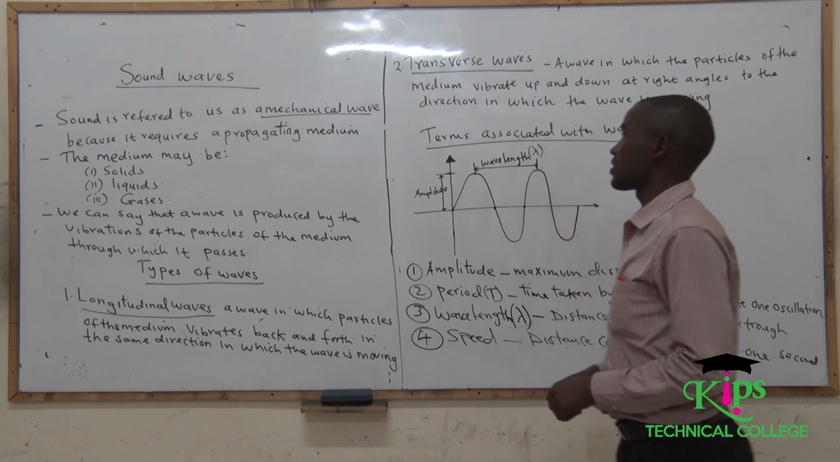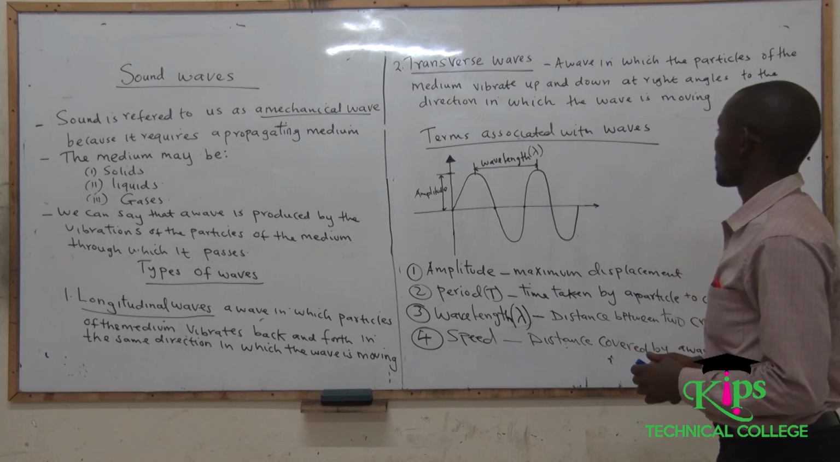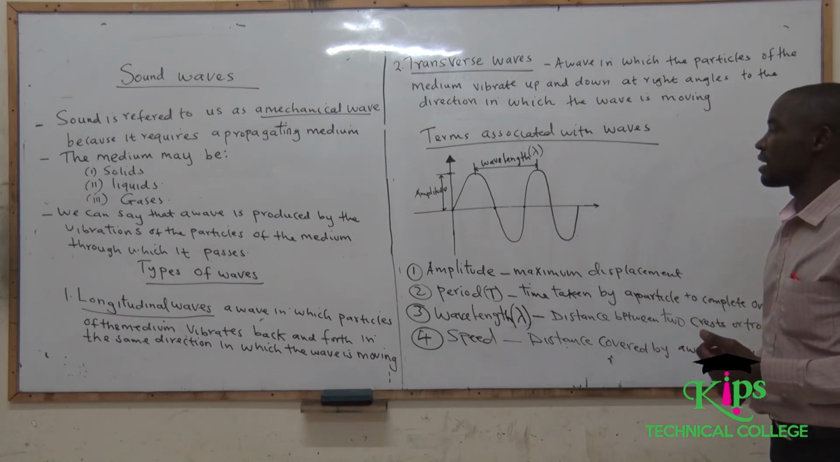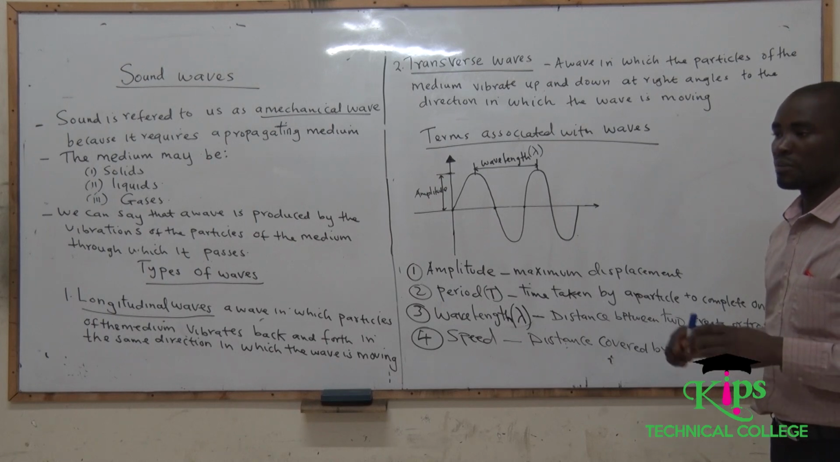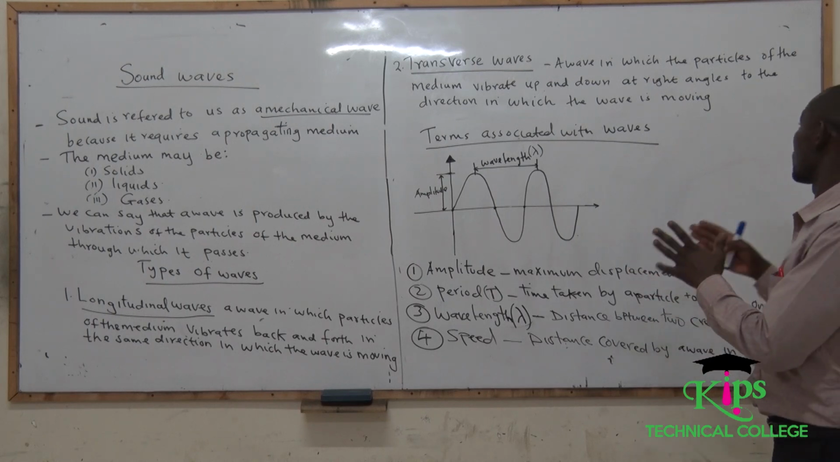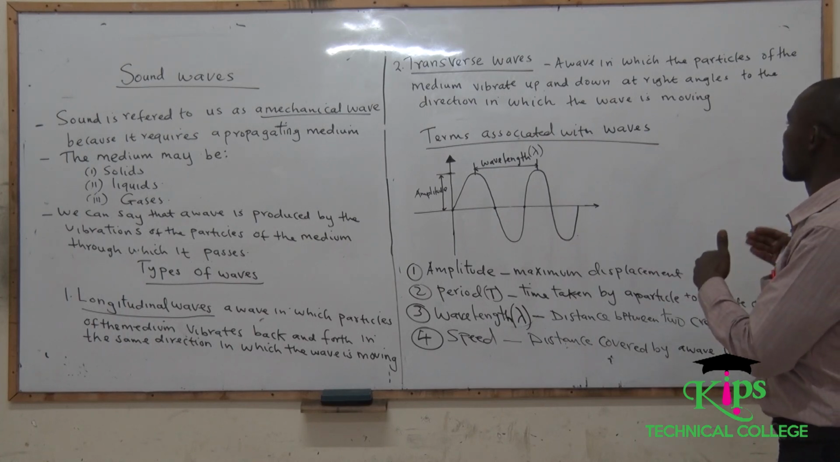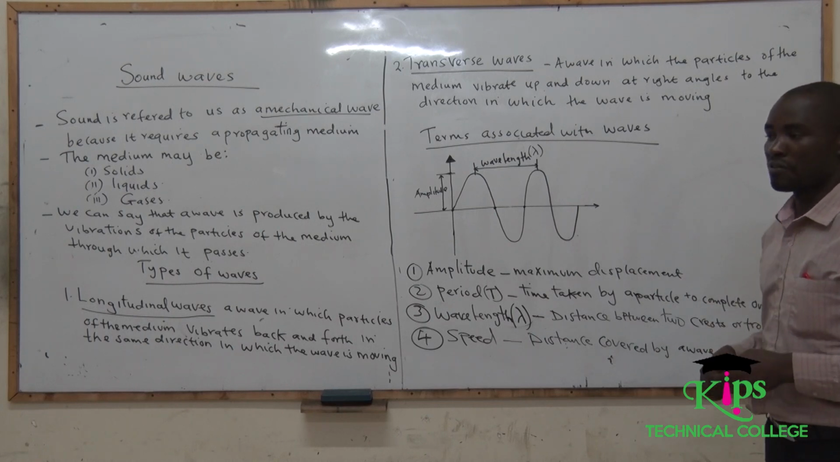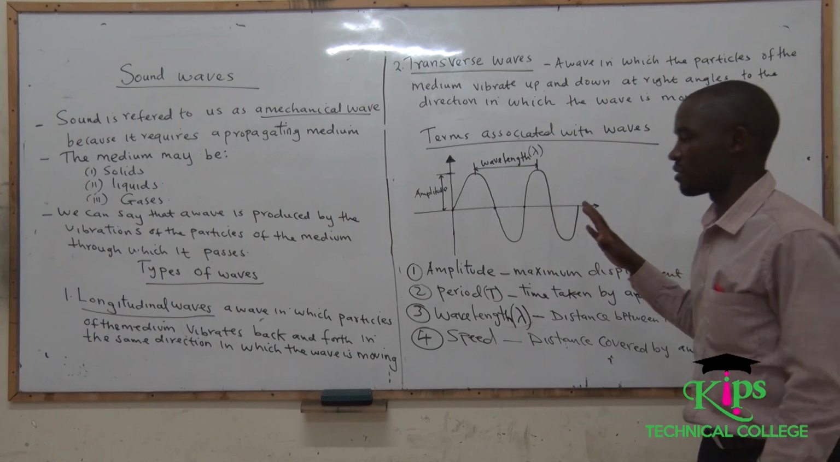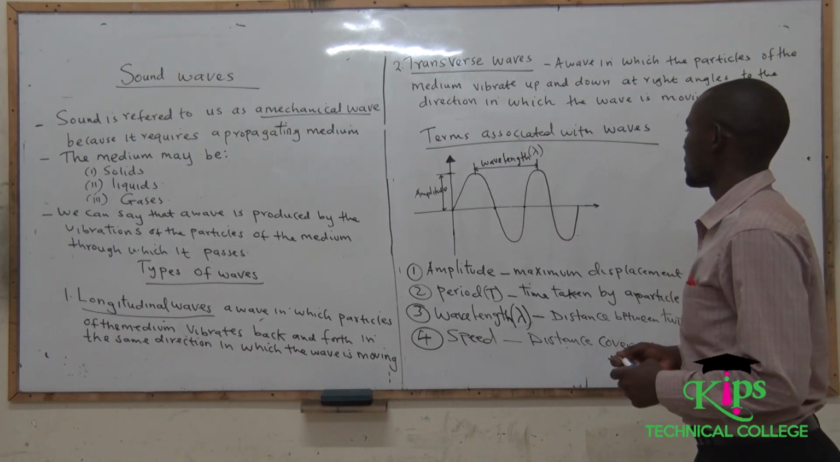We move to the second category, which is transverse waves. A transverse wave is a wave in which the particles of the medium vibrate up and down at right angles to the direction in which the wave is moving. So if the particles are vibrating at right angles and they are moving up and down, and of course that one qualifies it to be a transverse wave. So having now discussed the two types of waves, we want to look at the various terms which are associated with the waves.